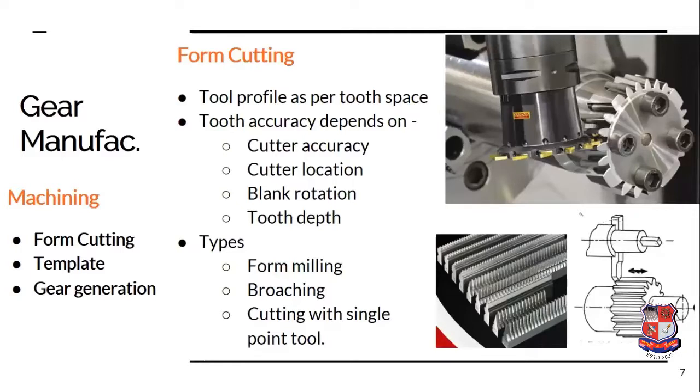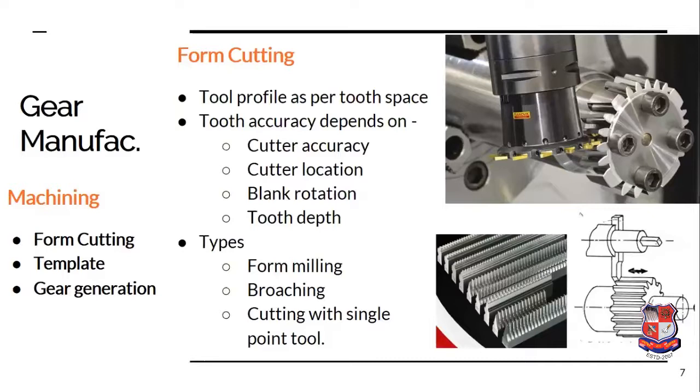Now, this is the first machining process, which is form cutting. Now, we know what form cutting is. In form cutting, the tool is of a specific shape, which is a replica of the recess which needs to be prepared. Here, the recess is the space between two teeth, and therefore the cutter will have the specific shape of the space between the two teeth, so that when the cutter rotates, it will cut the material and create a space between the two teeth.